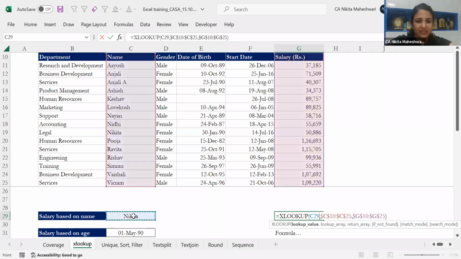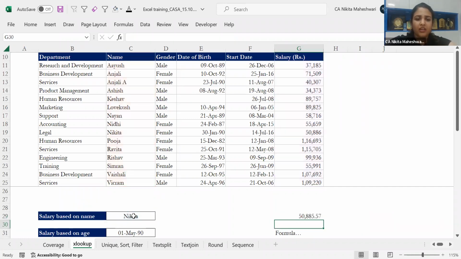I'm giving this cell reference over here. So whatever is the value in cell C29, it will be looking that up and the rest will work the same. Now also it is giving me the same particular salary figure. Now let me change that. Let me just put Vikram. If I do this, it is giving me 1,09,000 salary.